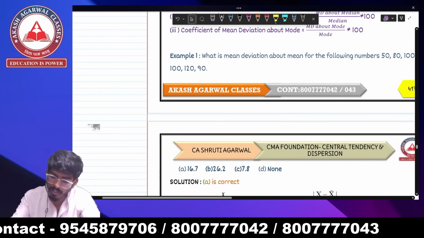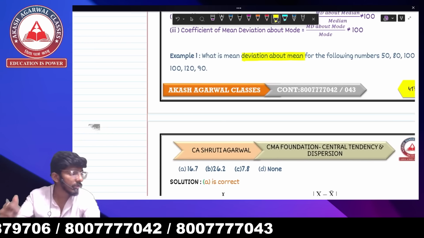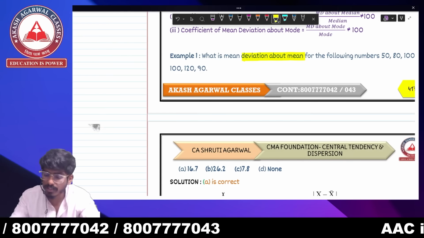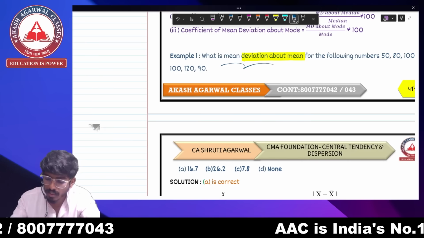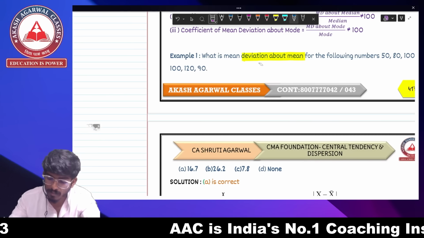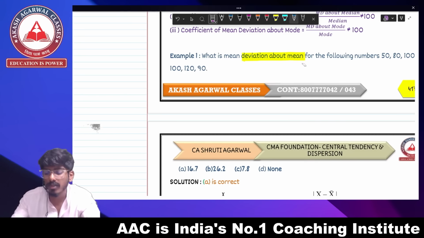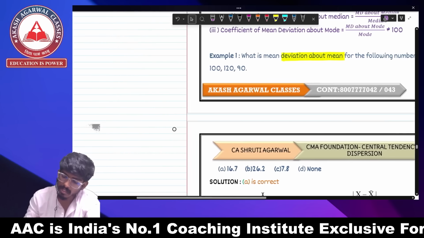This is a very important point to keep in mind: the question always specifies what you are going to find. The question is asking, find mean deviation about mean, so you have to find mean deviation from the mean, for the following numbers: 50, 80, 100, 100, 120 and 90.